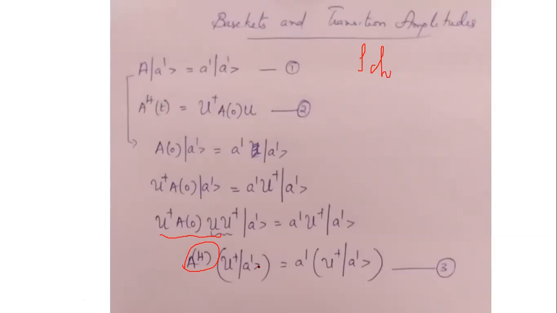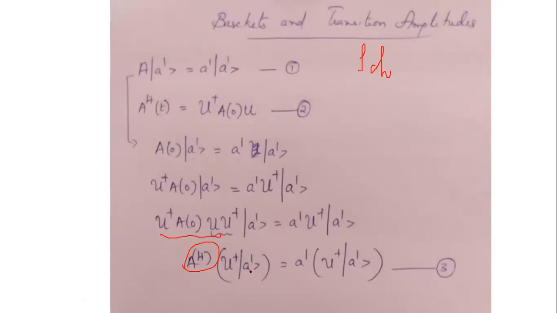Now, starting from this equation, with the change in time, we arrived at another relation where U dagger A prime is the base ket, right? So as time goes on, in Heisenberg's picture, what happens? The operator remains the same, but the base gets changed.